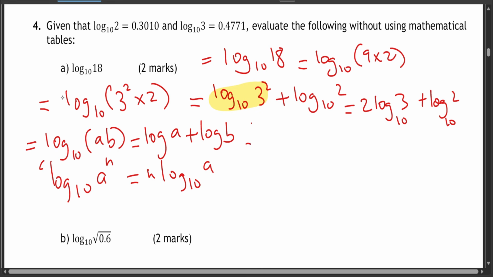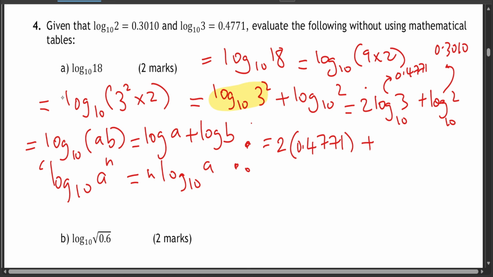So what happens after that? Now we know that log 3 is 0.4771, and therefore we'll take 2 times 0.4771. This is because log 3 is 0.4771, and we also know that log 2 is 0.3010.